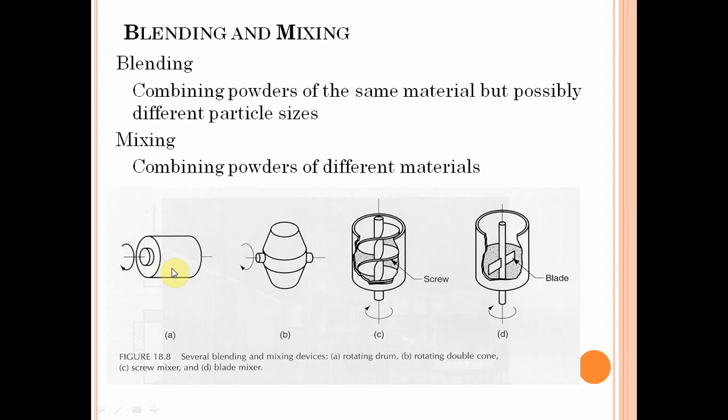Blending or mixing is accomplished by mixing devices like rotating drums, blade mixers, etc. It is important to note that the powder metallurgy technique allows mixing various metals into alloys that would be difficult or impossible to produce by other means. This is the second step, blending and mixing of the powder.